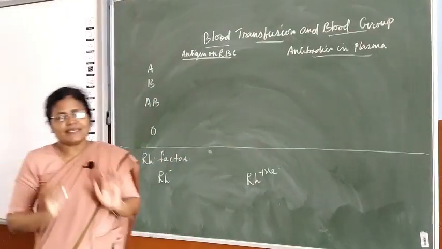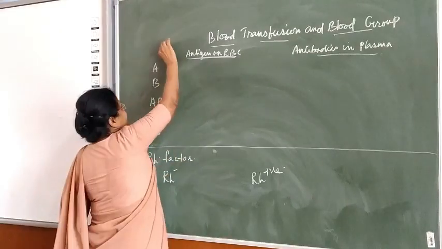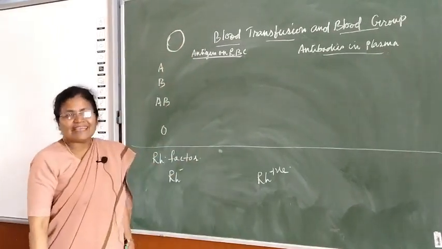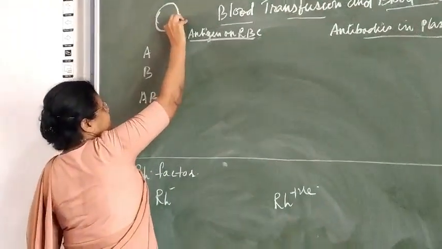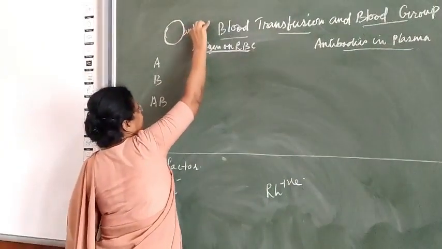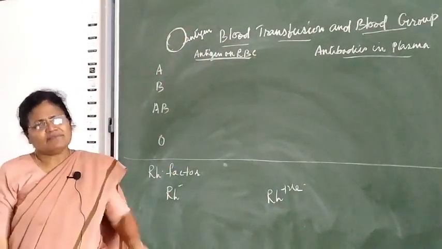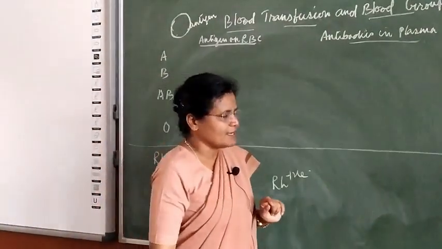Now, in our RBC, we have learned just now about RBC. On the surface of an RBC we have an antigen. We have antigen present on the surface of our RBC, which is called autoantigen. Remember, children, I missed telling you one thing.